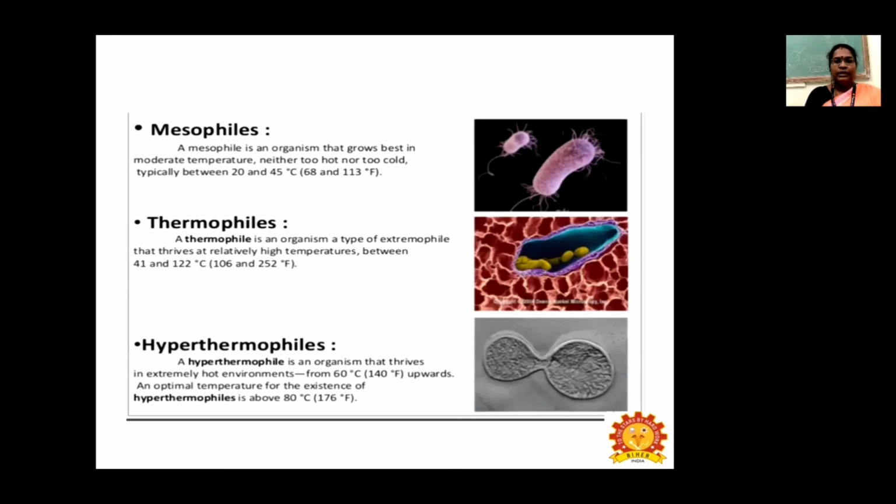Thermophiles: a thermophile is a type of extremophile that thrives at relatively high temperatures, between 41 to 122 degrees Celsius. And hyperthermophiles: a hyperthermophile is an organism that thrives in extremely hot environments, from 60 degrees Celsius upward, and the optimal temperature for its existence is above 80 degrees Celsius. So these bacteria can survive at temperatures of more than 80 degrees Celsius.